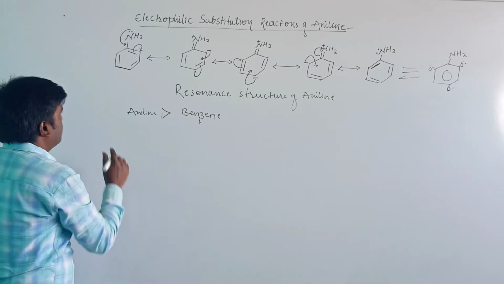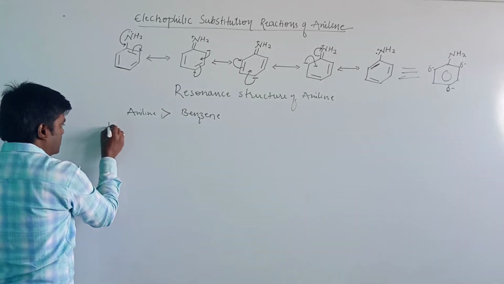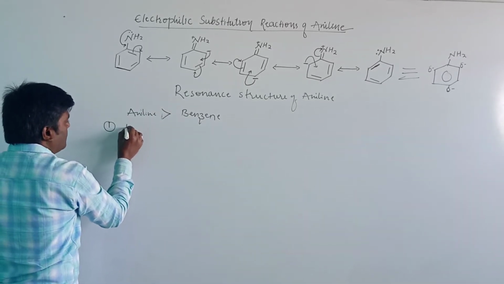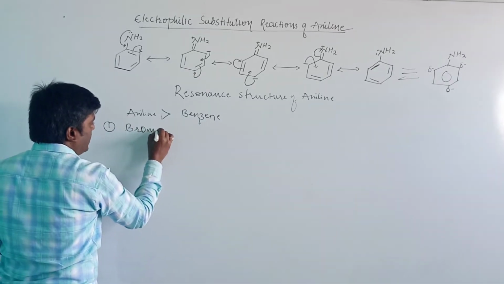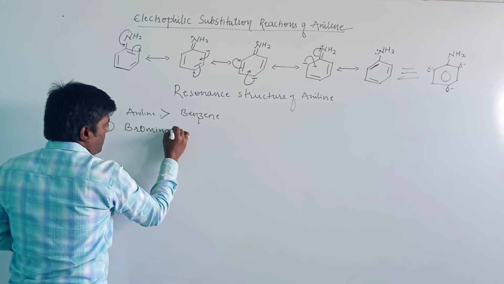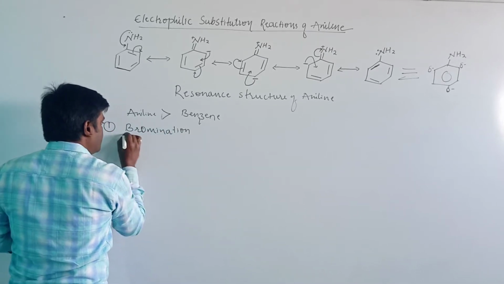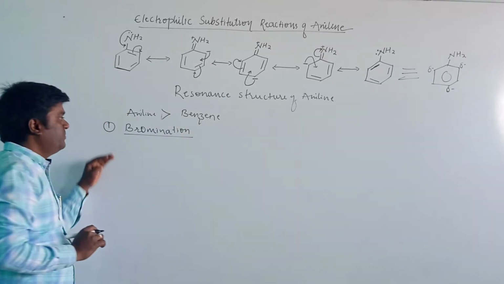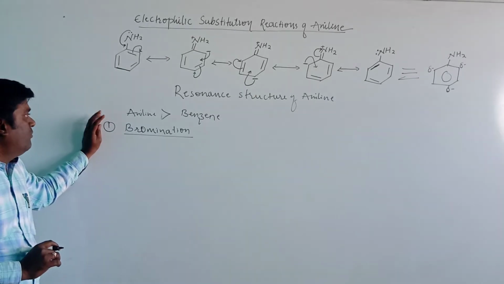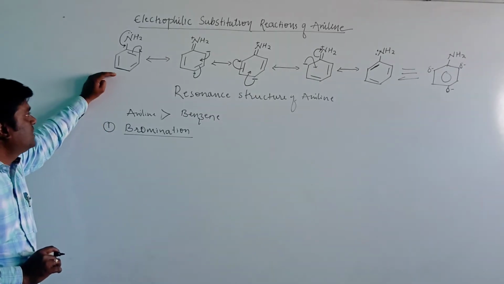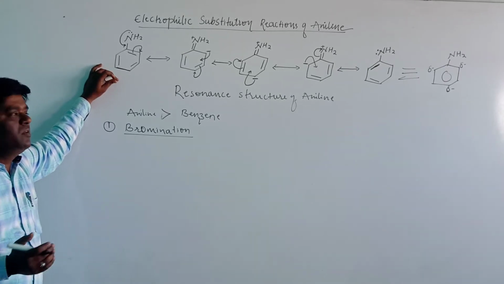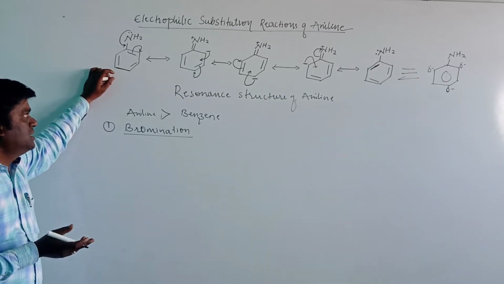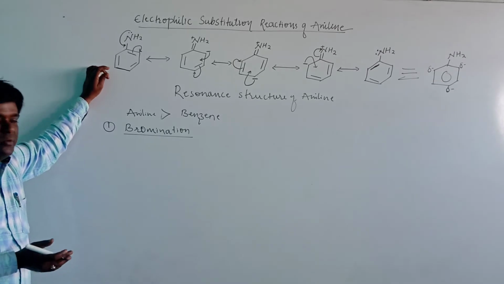Now let us see the first electrophilic substitution reaction, that is bromination. The substitution of bromine is known as bromination. When aniline reacts with dilute bromine water, it will form two substitution products, that is ortho and para.